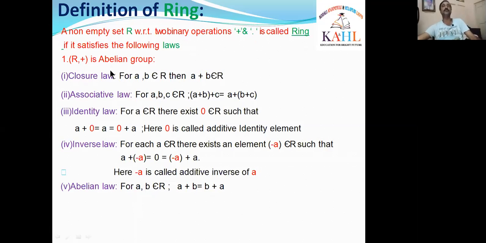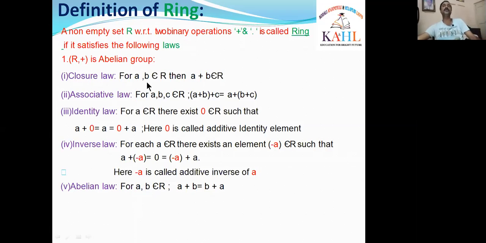(R, +) abelian group. What is the definition of abelian group? You have learned it in group theory, but I am repeating, that means recollecting, the definition of what abelian group means. It satisfies 5 laws. Those are: first, closure law; second, associative law; third, identity law; fourth, inverse law; fifth, abelian law. With respect to the operation, students, are you following that? What is the operation used in this abelian group? Plus. You can follow the cursor, that plus.